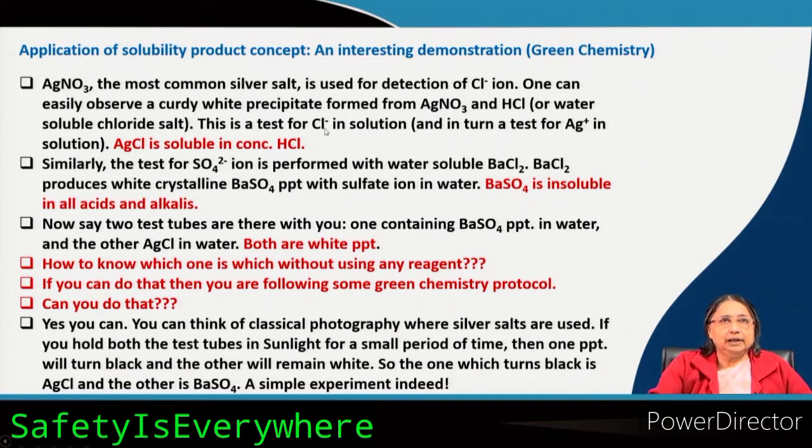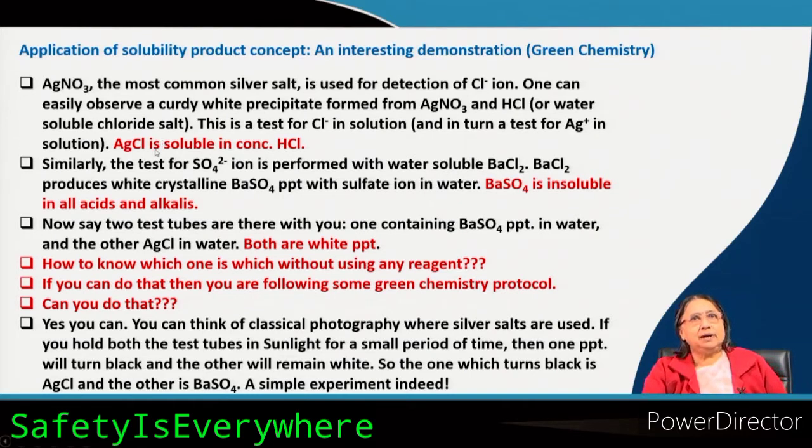Okay. And this is a test for chloride ion, and we also use this reaction in chloride ion determination. We all know the Mohr method. In turn, it is a method for silver ion also. Now, the property of silver chloride is that it is soluble in concentrated HCl. Okay. It is soluble in concentrated HCl. Please remember this.